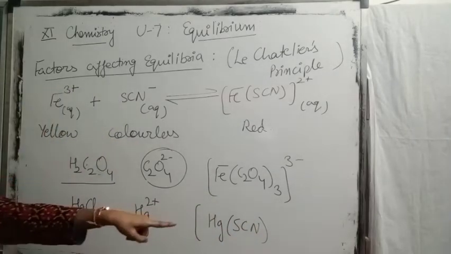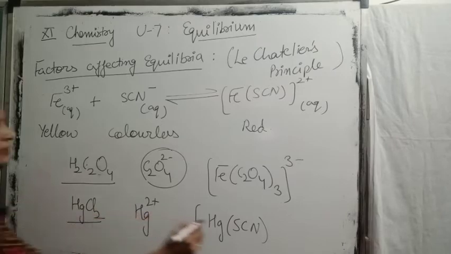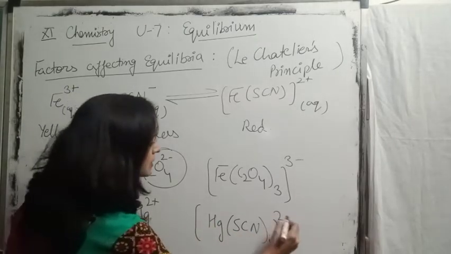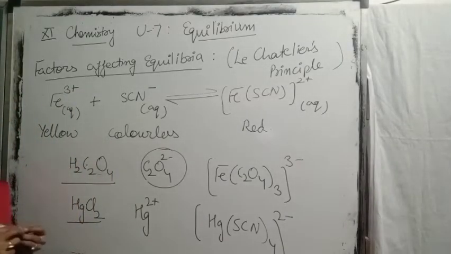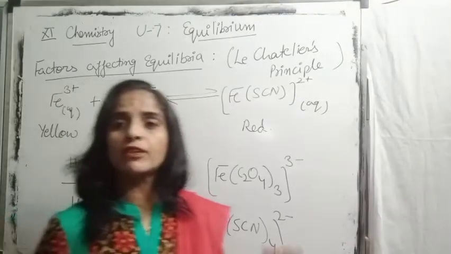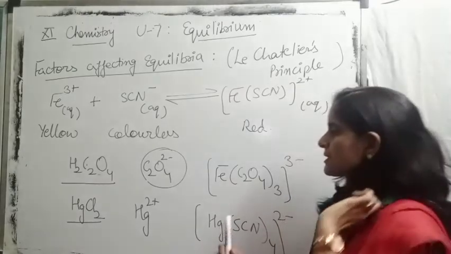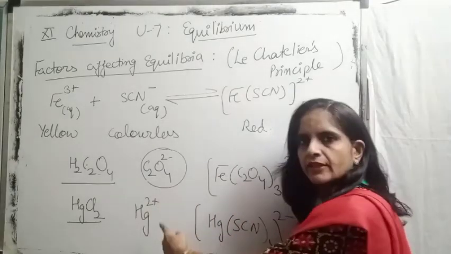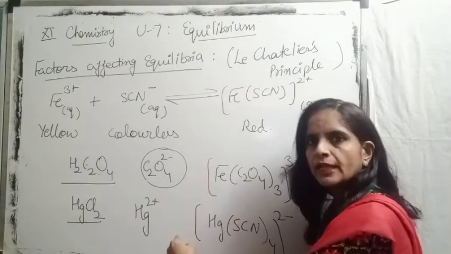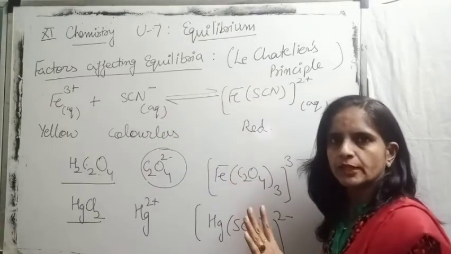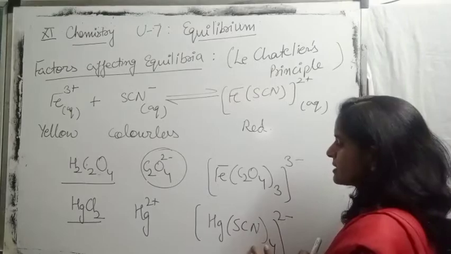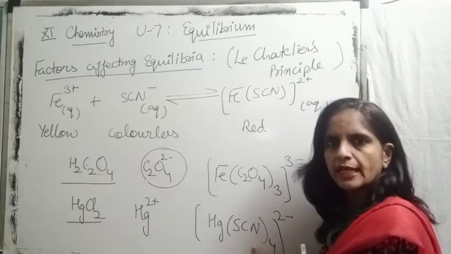So again it is your turn to decide how the equilibrium is disturbed, because mercuric chloride is giving mercuric ion. Mercuric ion will consume which ion? Thiocyanate ion from the solution, forming this stable complex, mercuric thiocyanate.